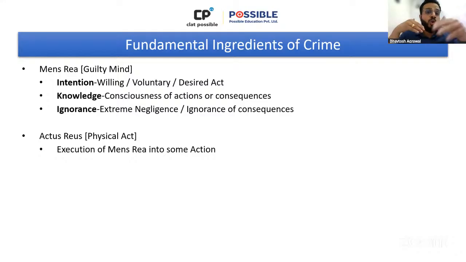When you have not even thought about the consequences. In the knowledge section, the person at least knew the consequences, right? But in the ignorance section, you don't want to know the consequences. You don't want to think about them. You are so rash, so negligent, so extremely careless that you don't care about what can happen. That is ignorance.